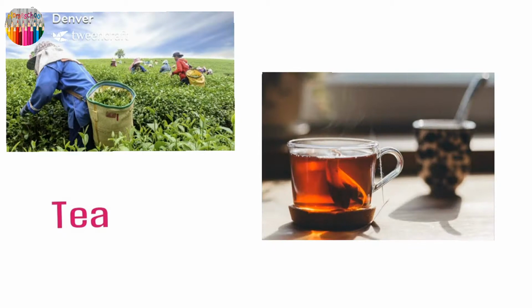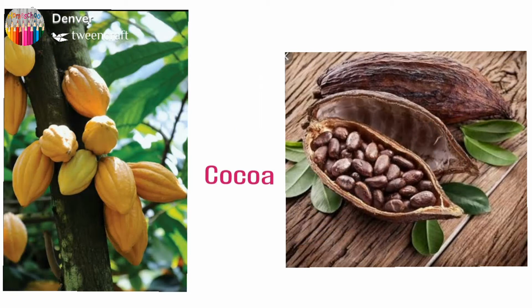We get tea from the tea leaves. And also the cocoa powder, which is used to make chocolates and which is used as a flavoring agent in cakes, comes from the cocoa beans, and this is a cocoa plant. So, food groups that we get from plants, they are completed.